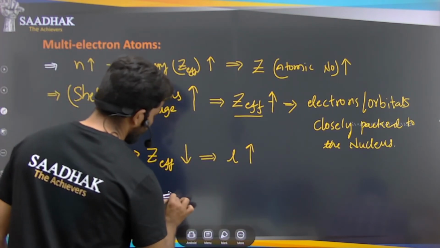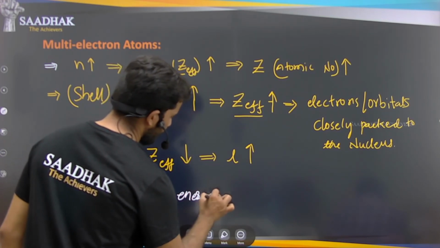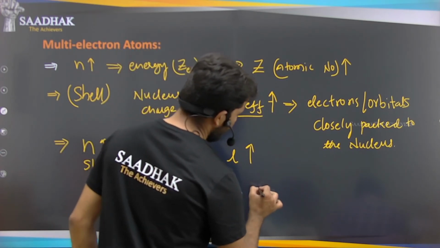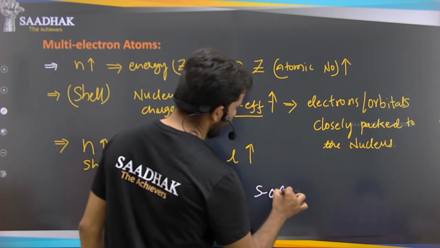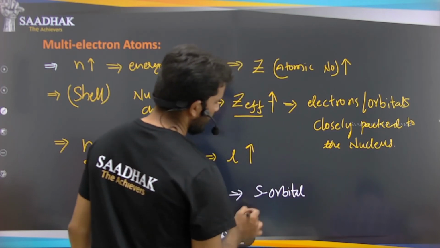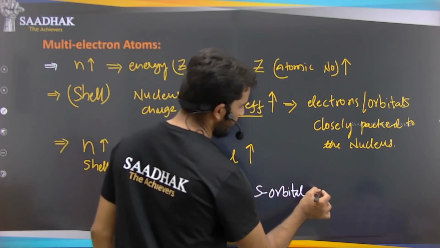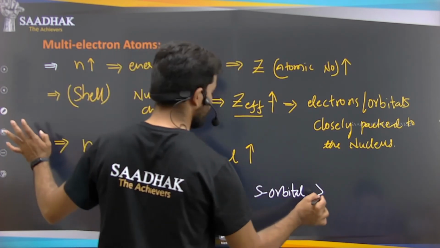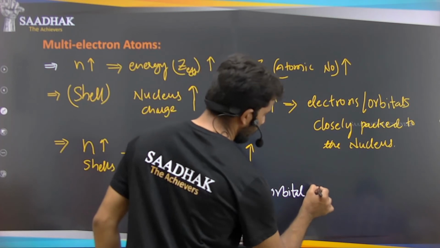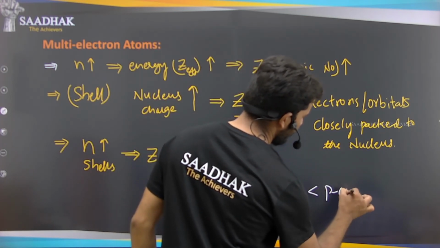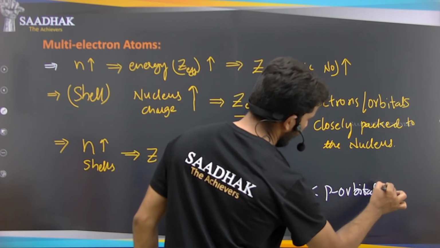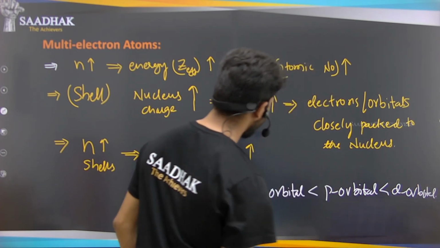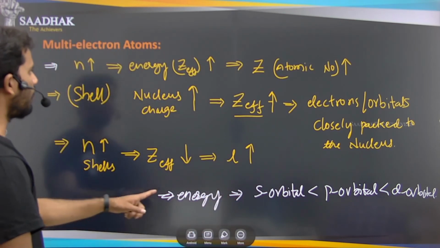So the energy of these orbitals will change. The s orbital will have less energy than the p orbital, and the p orbital will have less than the d orbital. So this is how the energy changes at the orbital level.